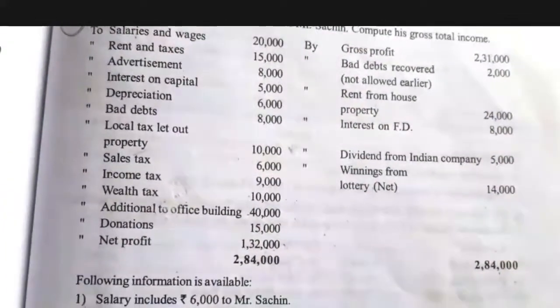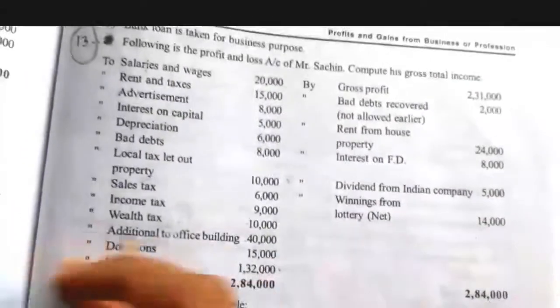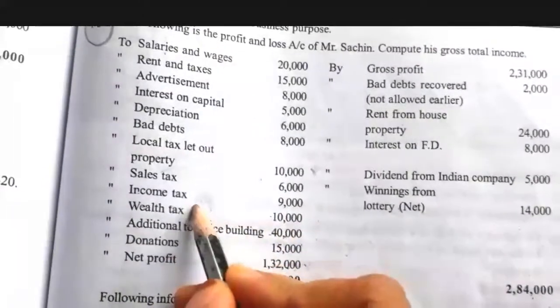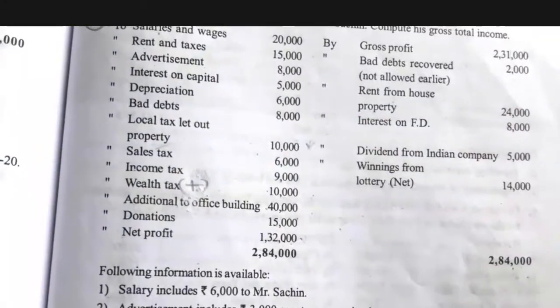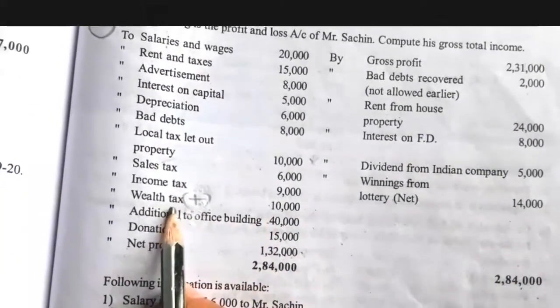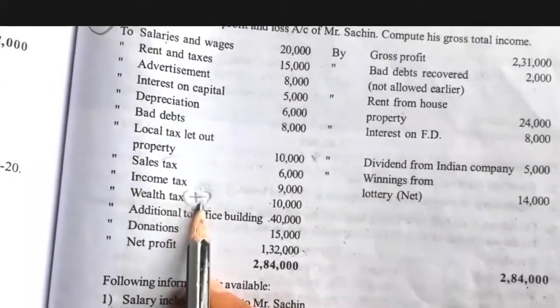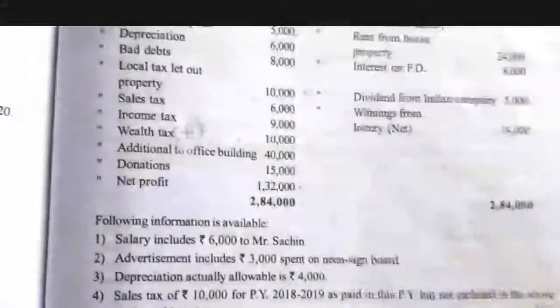So this is a simple illustration. You have already worked out the similar adjustment. So the new adjustment here, only one, is wealth tax. This is nothing but disallowed expenses. The rest are the same. This one is homework for you; you have to work it out. Wealth tax is not relating to business. It should be cancelled from the business expenses. It is not relating to business expenses, so we have to cancel. The rest are the same. You have to work out.